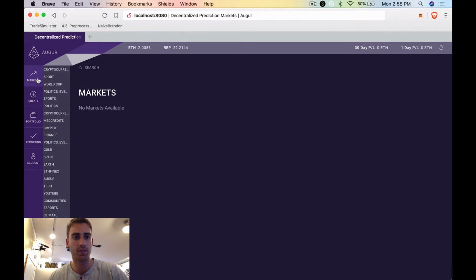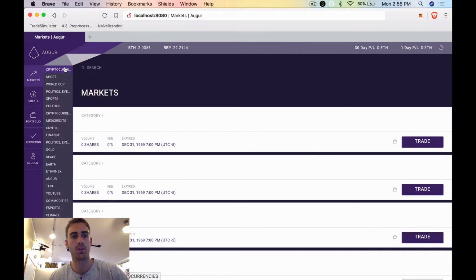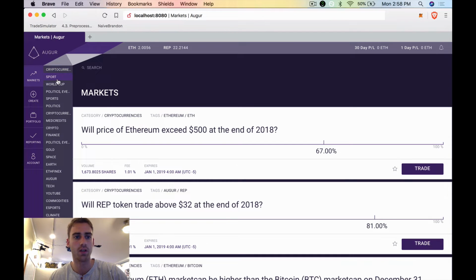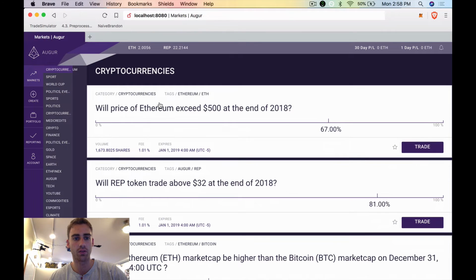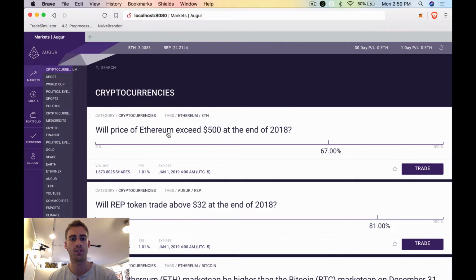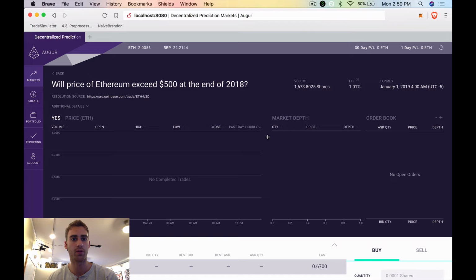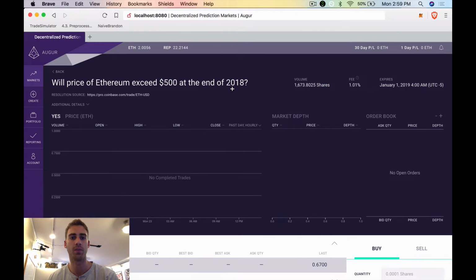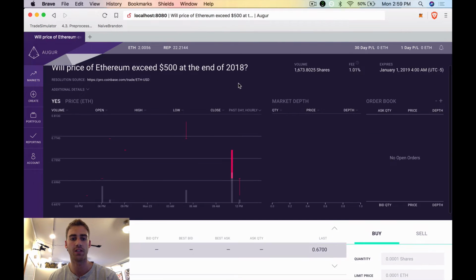So let's check out some of these markets. The popular one obviously is cryptocurrency. There's a lot going on with sports, the World Cup, political events. So let's check out cryptocurrency. So this is a market to tell whether the price of Ether will be above 500 at the end of 2018.